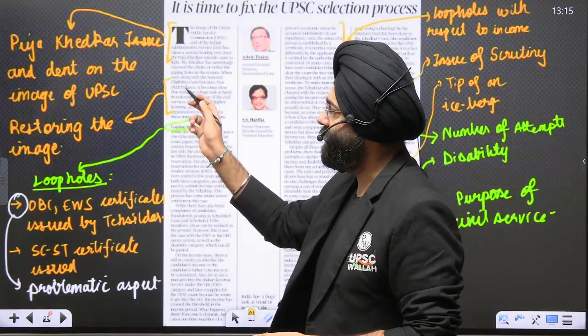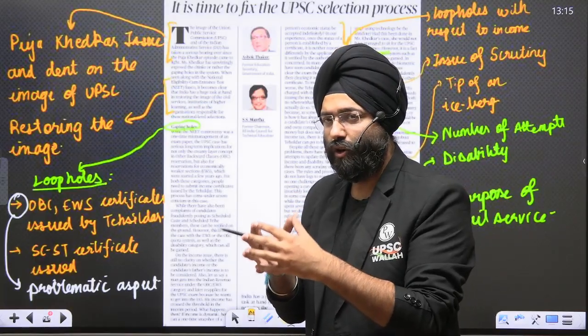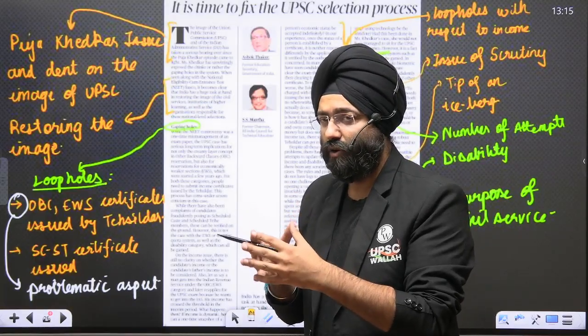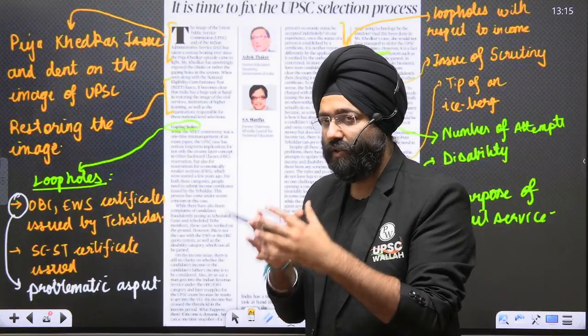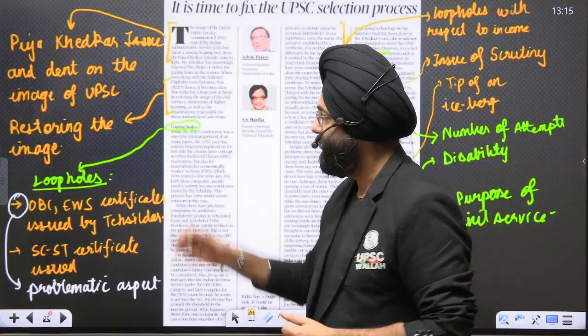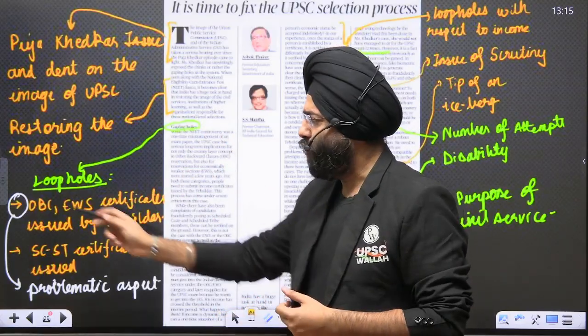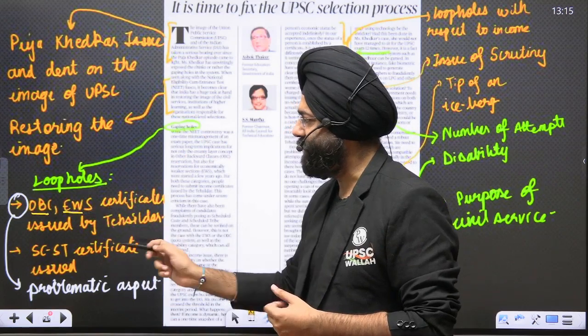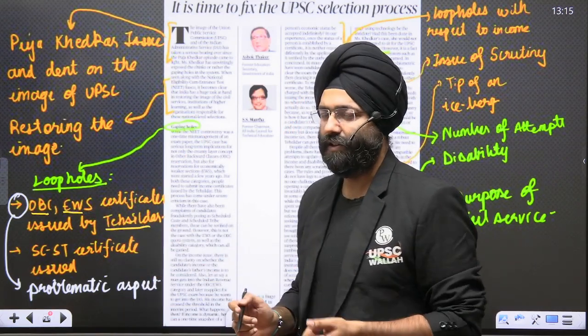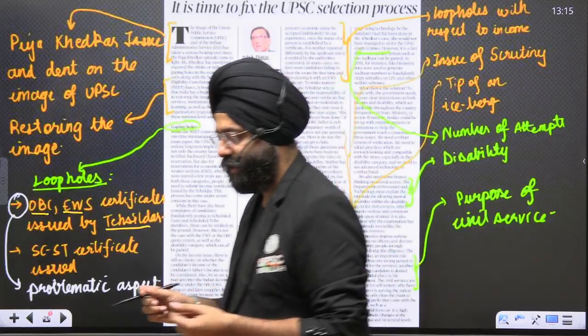That is why they say it is important to restore the image of this central body, this constitutional body, which is very important because it is entrusted with the task of selecting the bureaucrats for the nation. Next, there are loopholes. Now, please understand. We realize that OBC and EWS certificates are issued by the tehsildars. And we realize that with SC/ST certificates, issues are also there.